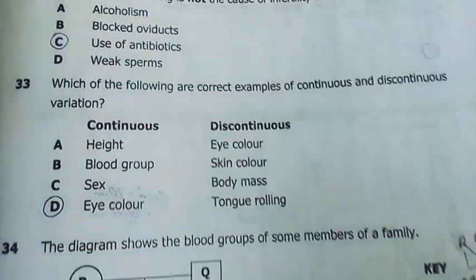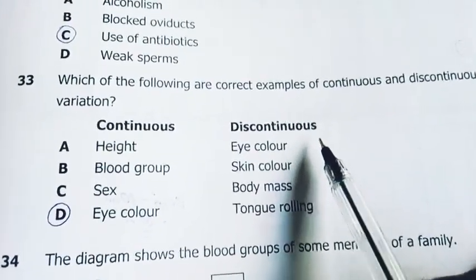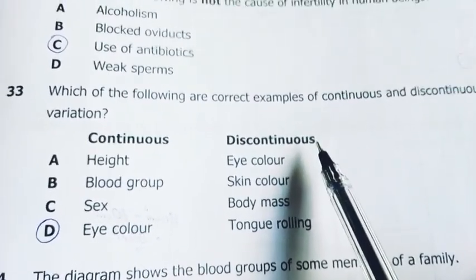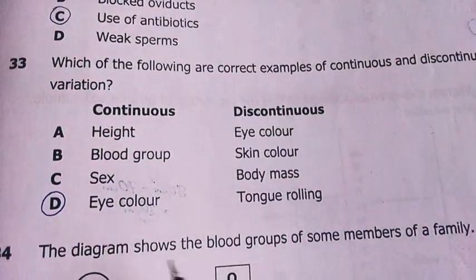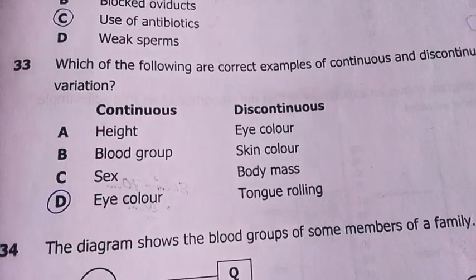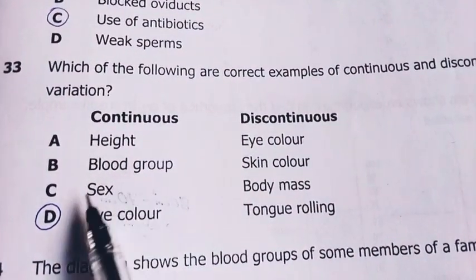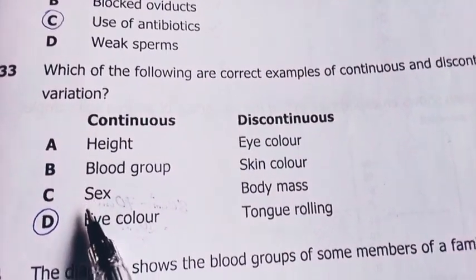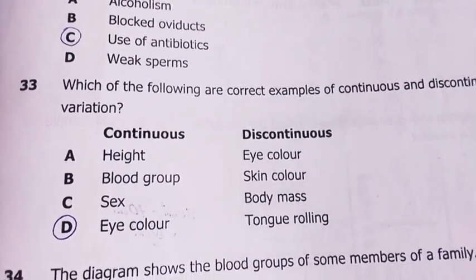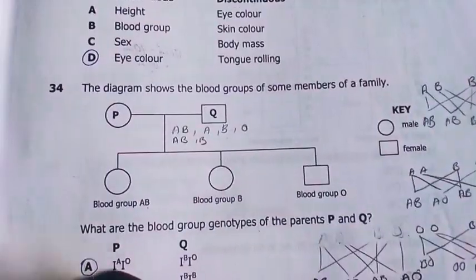50.92. It's continuous. But discontinuous variation is either 1 or 2, ride or die, moon or sun, up and down, left or right. There's no intermediate. So our answer here is D. Height is continuous, blood group is discontinuous, sex is discontinuous. It's either you're male or female. Although some people even take up imaginary sexual roles where you're male and you pretend to be female.